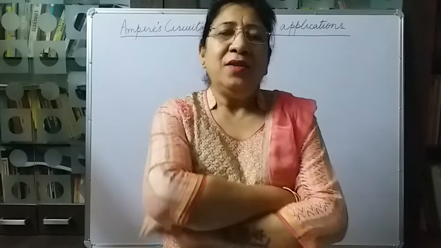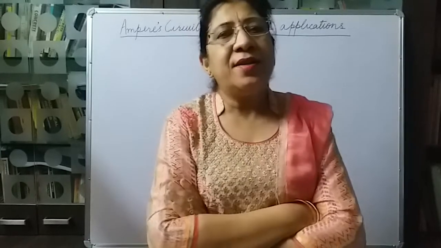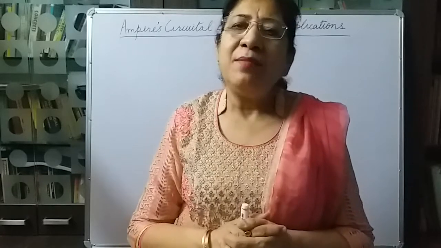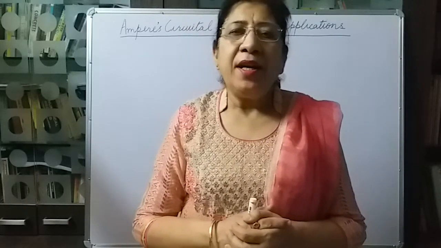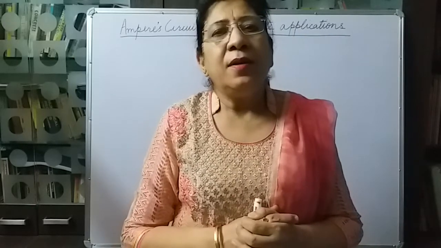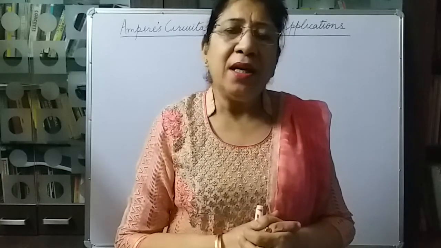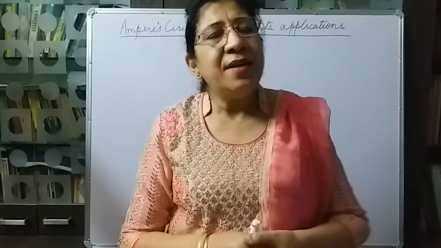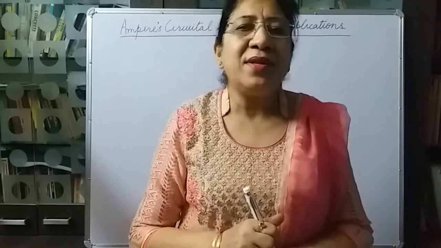We had started Unit 3, Magnetic Effects of Current. According to Oersted's discovery, we know now that a current carrying conductor has a magnetic field around it. And we have used Biot-Savart law to find the magnetic field due to two systems. One was the circular wire at its center, and the other one again a current carrying circular wire at a point on its axis. In some cases, we can't find the magnetic field intensity using Biot-Savart law.